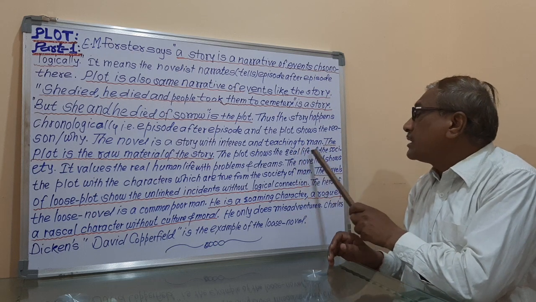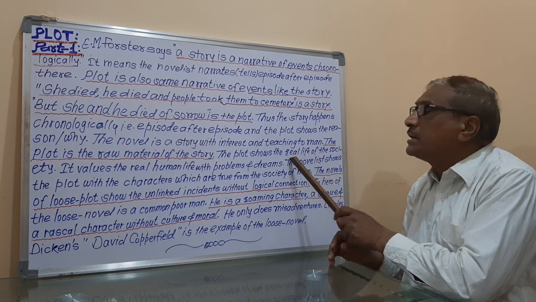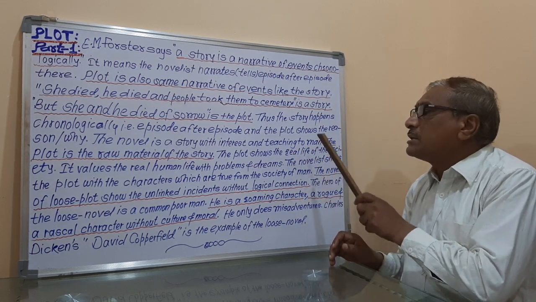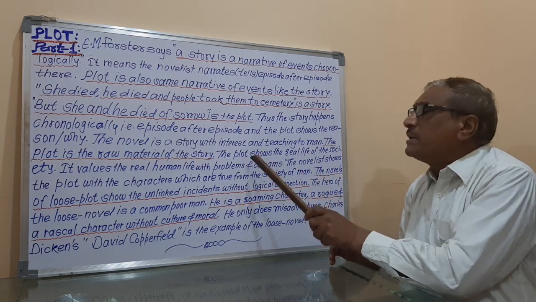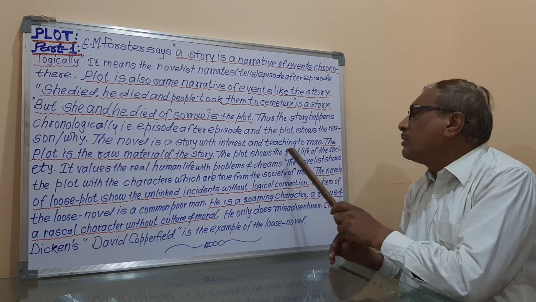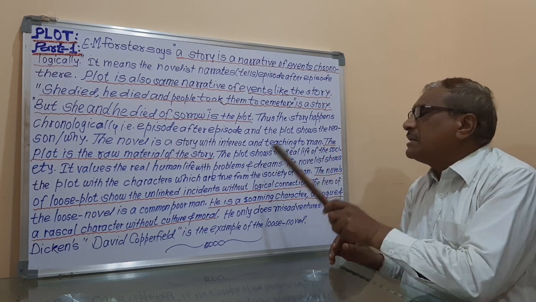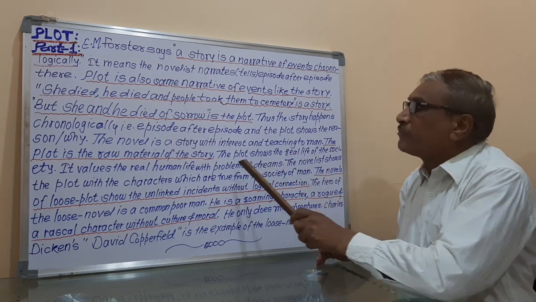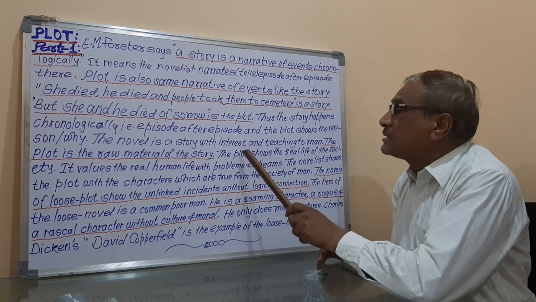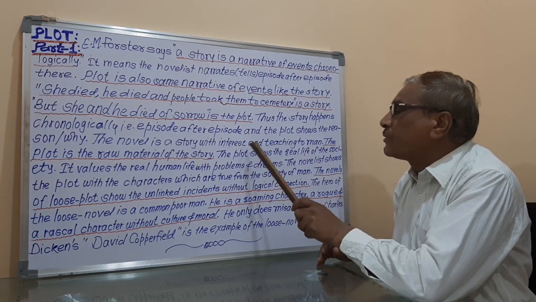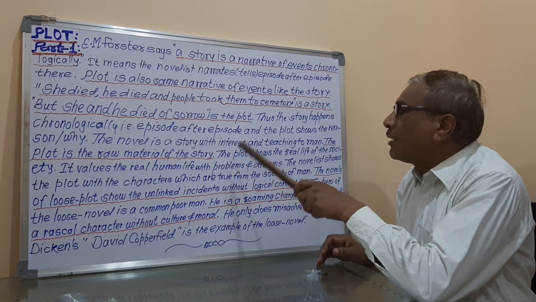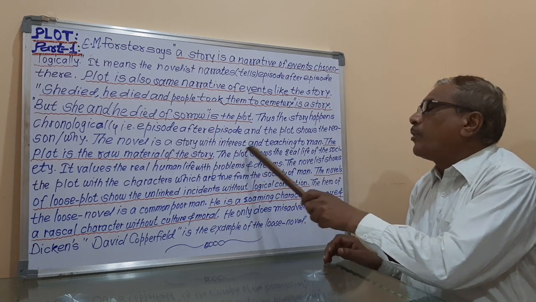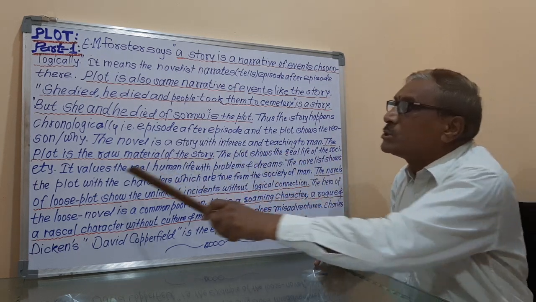The real life of the society means what is happening in society, and that real life of the society is told by the plot. It means that the plot is related with the real life of the persons in society, and that's why the characters in the plot are taken from the society. All the persons, all the men and women, animals are taken as the characters in the plot, and that's why the plot shows the real life of the society.